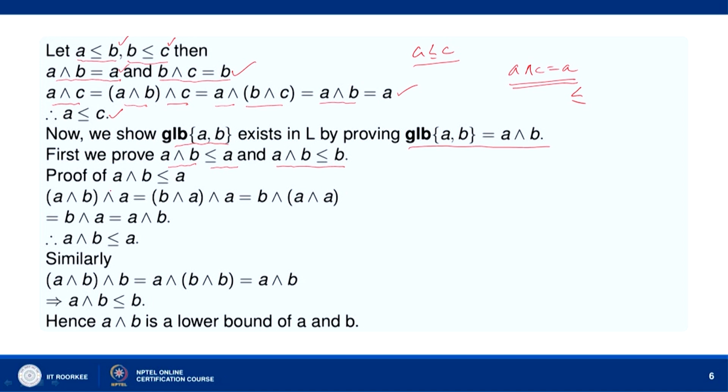Now, proof of A meet B precedes A. First we are proving this. Why are we proving A meet B precedes A and A meet B precedes B?